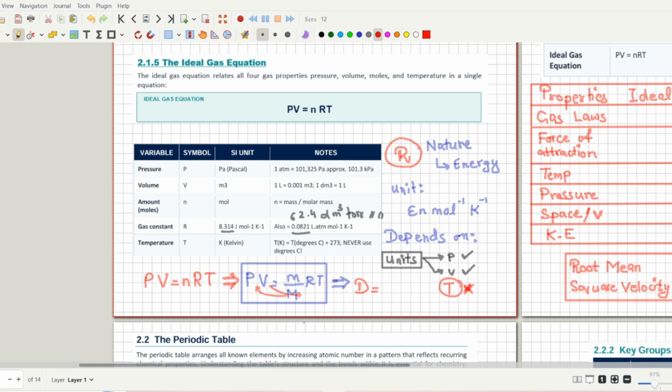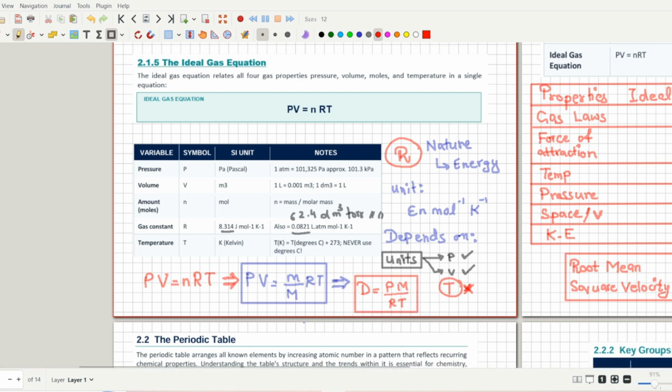Molar mass will go and multiply, and R and T will go down there and divide. So what will you write down? You will get density, that is mass divided by volume, equals PM divided by RT. So that's how you can also write down the ideal gas equation.